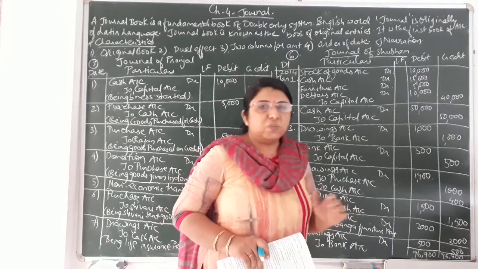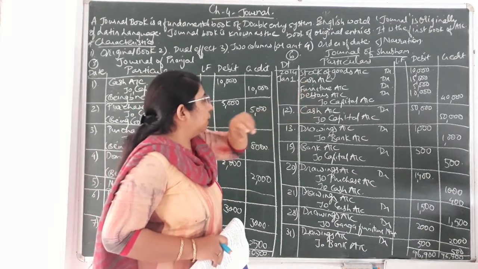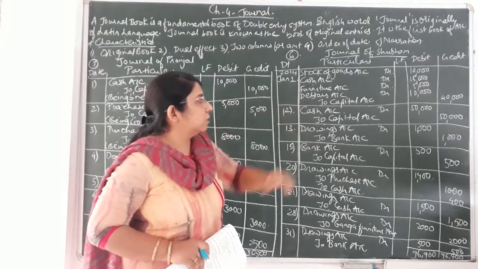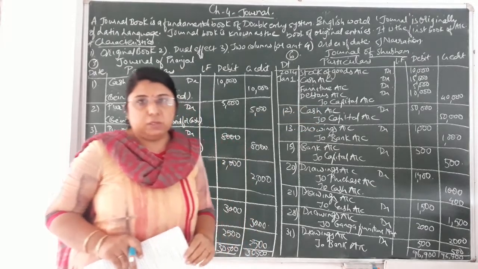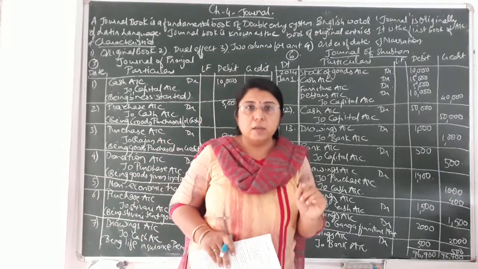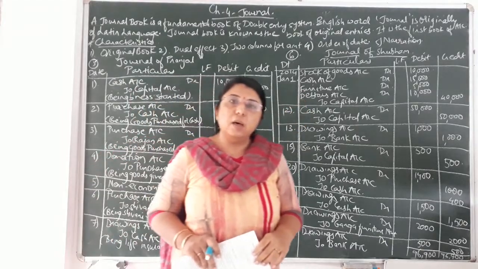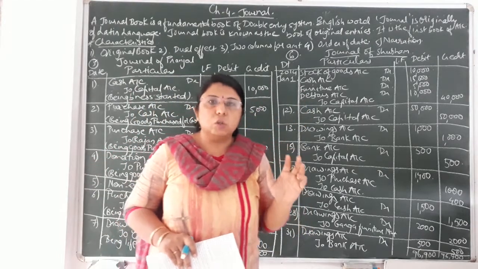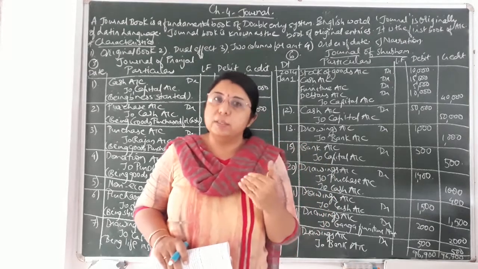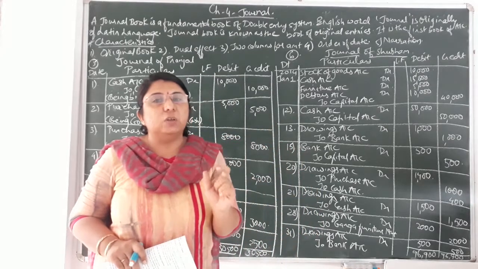Now I'll be explaining to you how to write the narration in each and every entry. Now in the first entry, the owner has brought the stock of goods, cash, furniture, debtors, etc., and commenced the business. You have to write the narration in brackets, that is being the business started by bringing goods, cash, furniture and debtors in the business. Okay, in your own words also you can write. It is not necessary that whatever I am speaking has to be written in the narration. You can write in your own words. Always it should start with the word being.